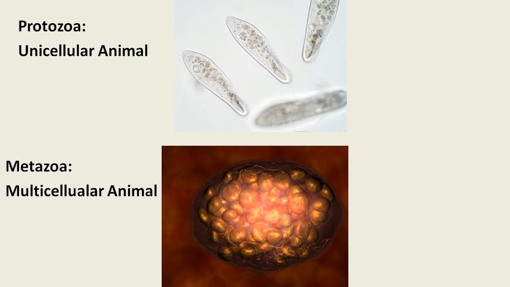For the next parameters we specifically discuss the animal side. Animals that are unicellular eukaryotic organisms are known as protozoans, and those that are multicellular organisms are known as metazoans. That means animals were divided into protozoans and metazoans.